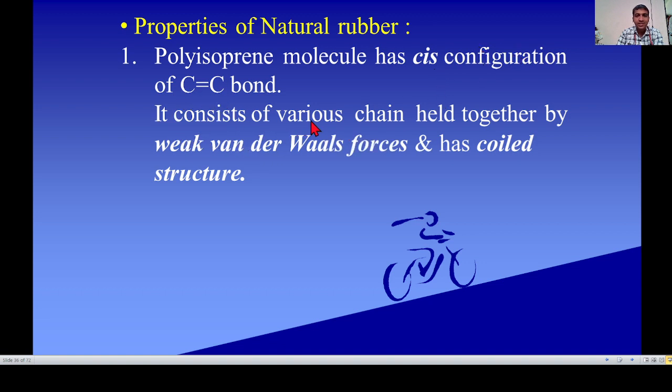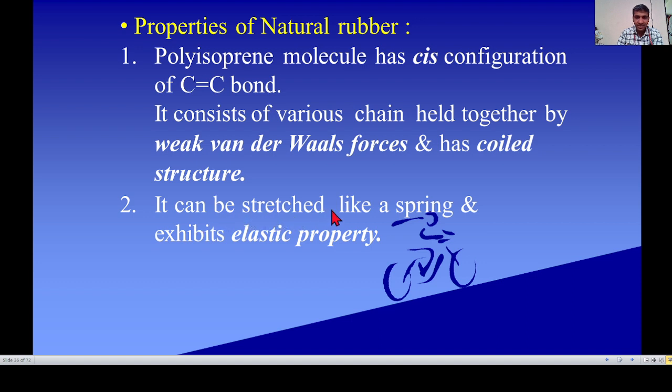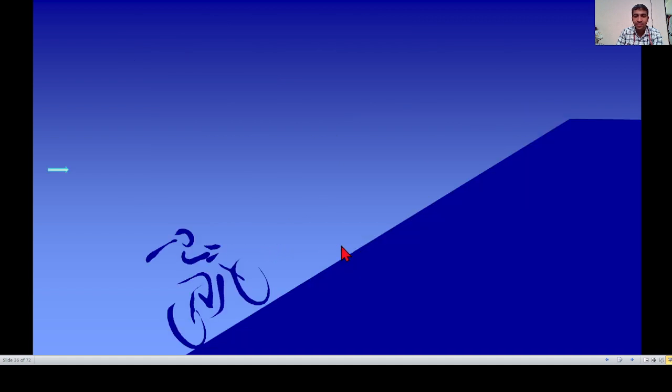It consists of various chains held together by weak van der Waals forces of attraction between molecules and has a coiled structure. It can be stretched like a spring and exhibits elastic property like an elastomer.